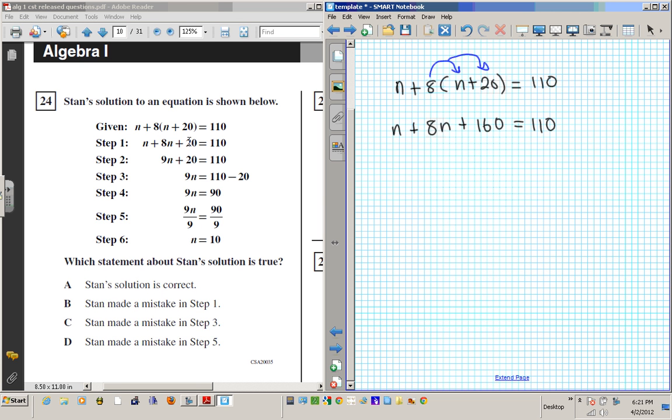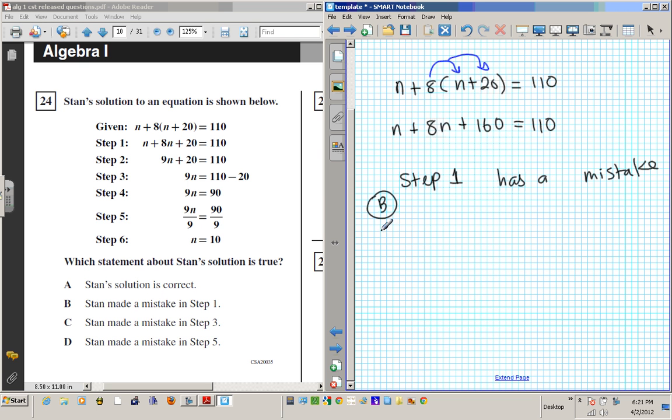That is wrong. It's supposed to be 160 because 8 times 20 is 160. So guess what? Stan made a mistake in step 1. Step 1 has a mistake. Okay? So our answer for this one is B. Alright? Okay. Now moving along.